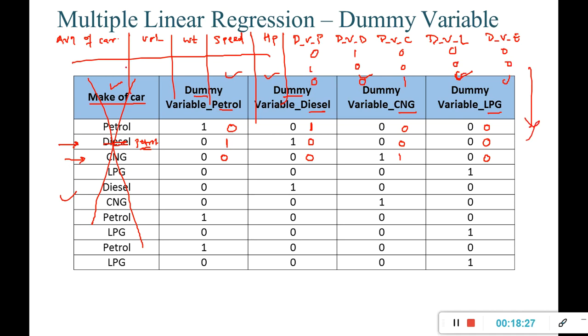So now my new data set will have 10 columns, out of which 1 is the output variable and 9 are my input variables.